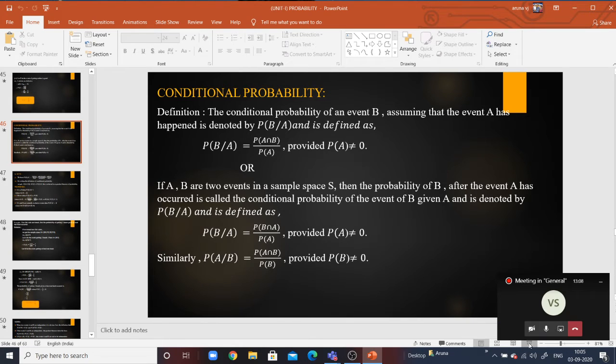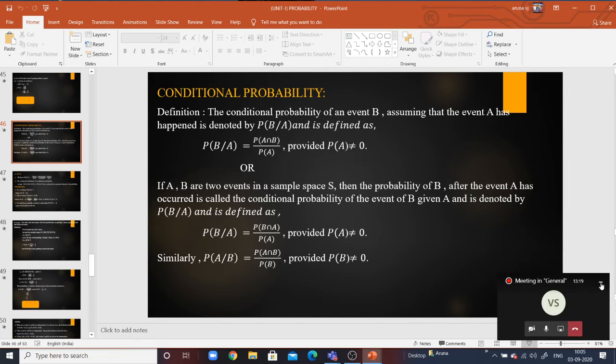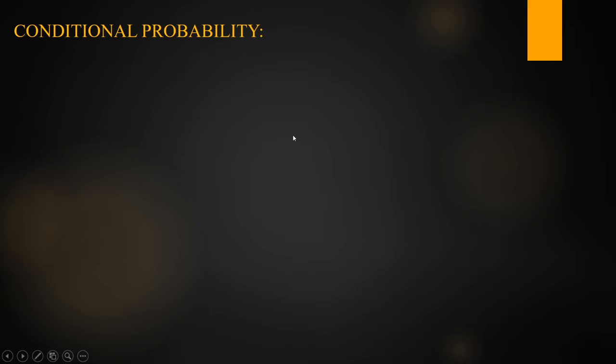No, ma'am, the screen is not visible. Now, okay? Yes, ma'am. Okay, thank you. How many are there in the meeting? I'm unable to see the participants. 38, ma'am. Okay, next.